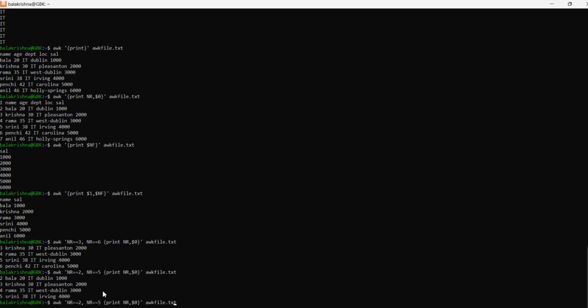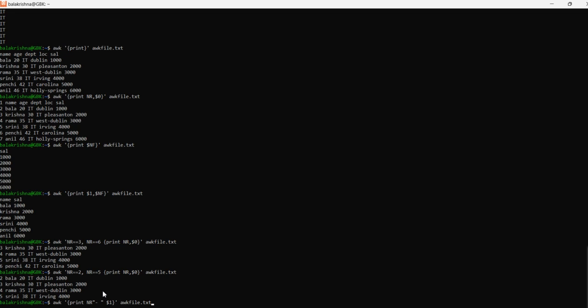Now for example, I am interested in appending some special character before the first line. How can I do that? We'll try to see this. I am interested to print NR, and let's say I want to assign a hyphen. Now give the $1, so from the first field, from all the row numbers.